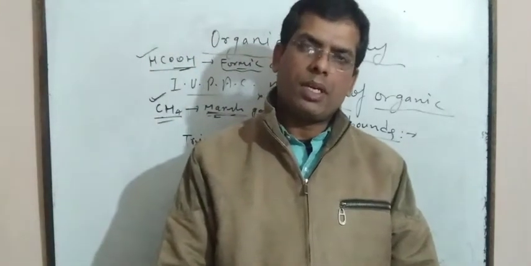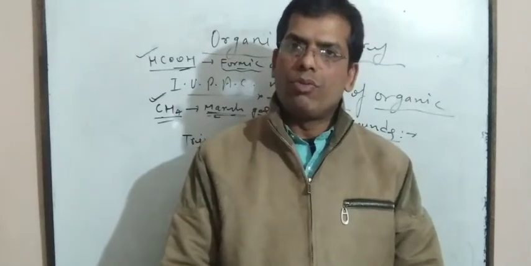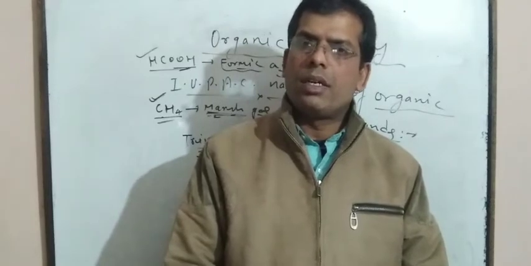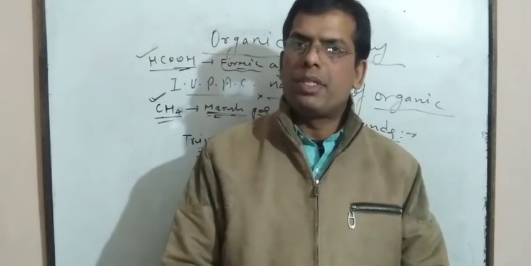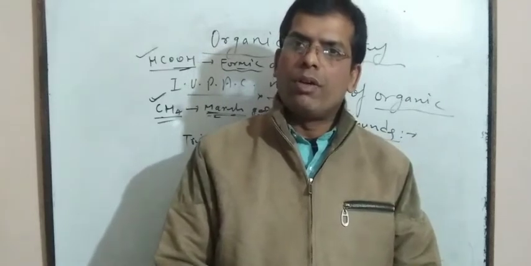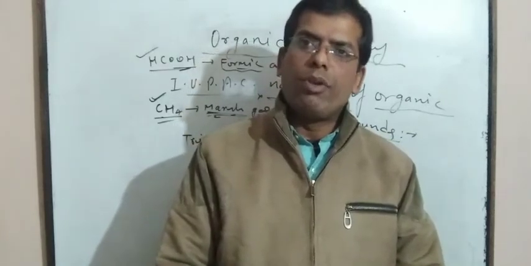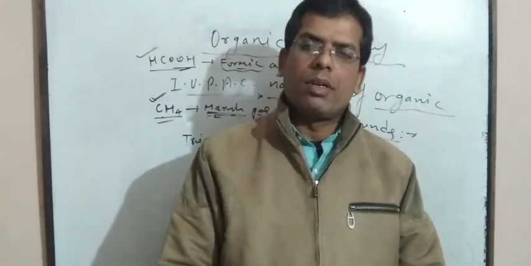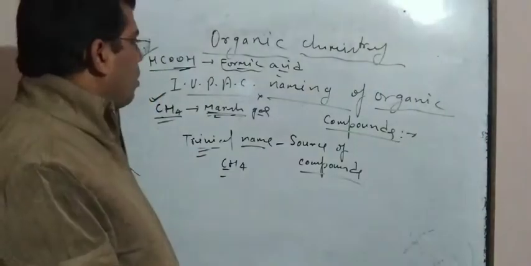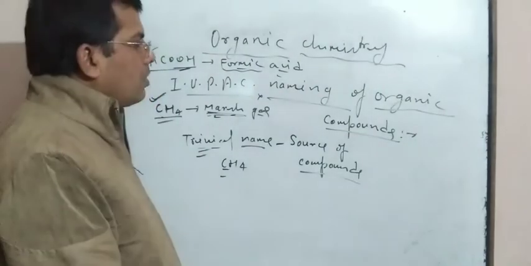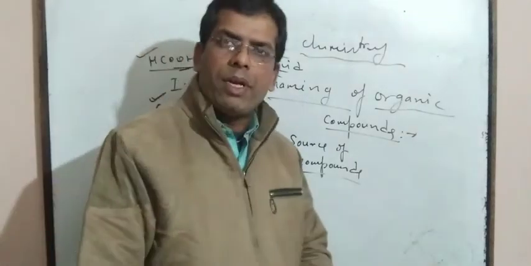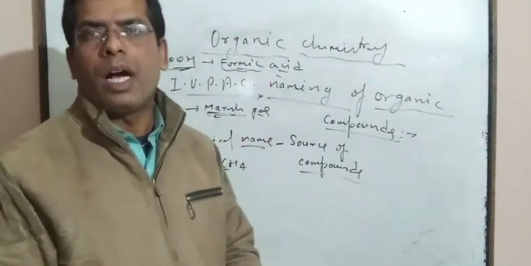It means that the name of any compound is known all over the universe, and the name of any compound is recommended by IUPAC.